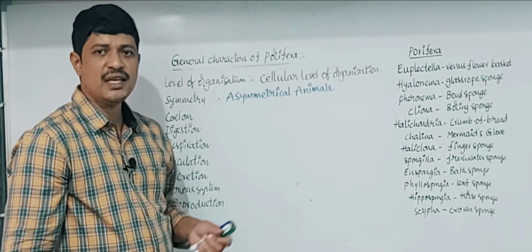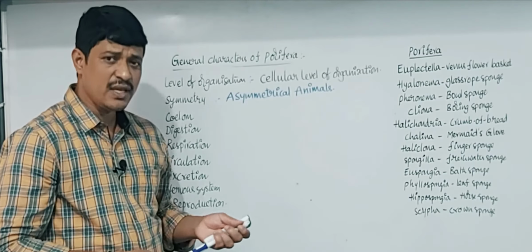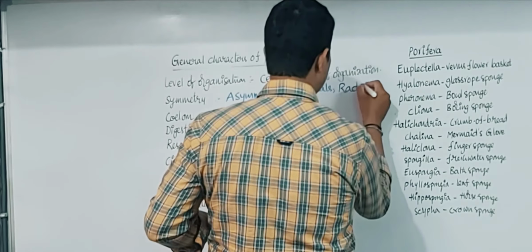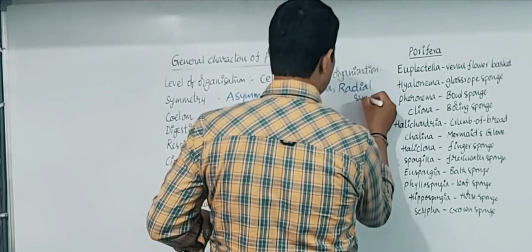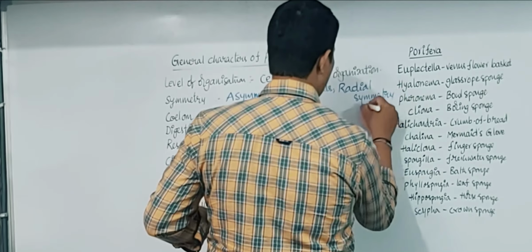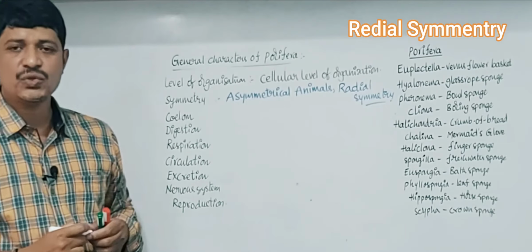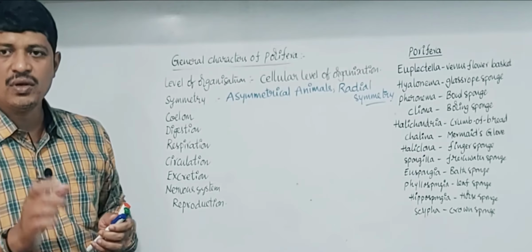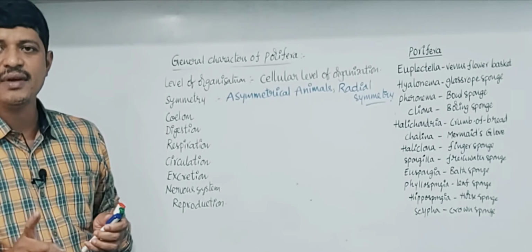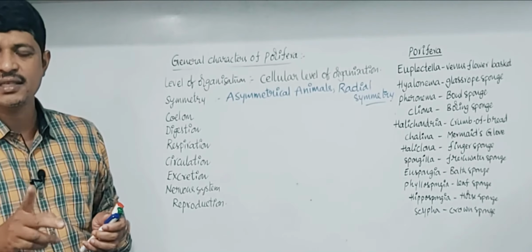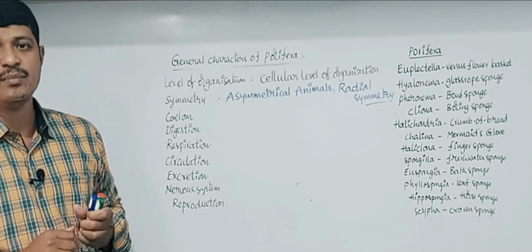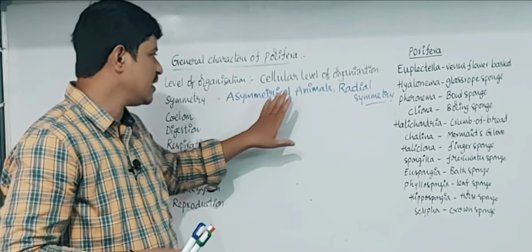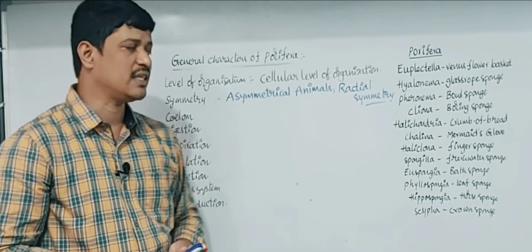But some of the animals exhibit radial symmetry. In radial symmetry, the body can be divided into two equal antimeres when a plane passes through the oral-aboral axis. So these animals exhibit either asymmetrical or radial symmetry.